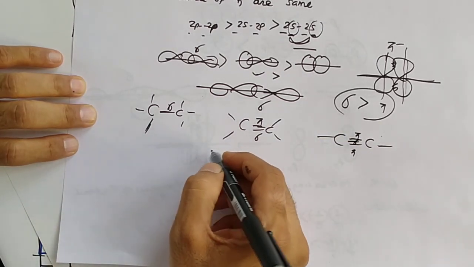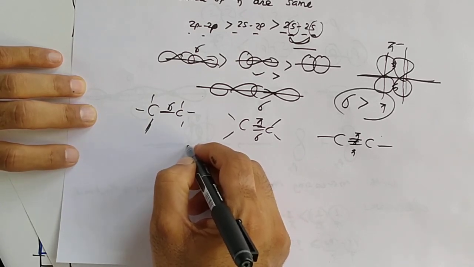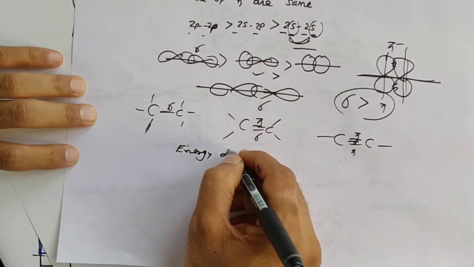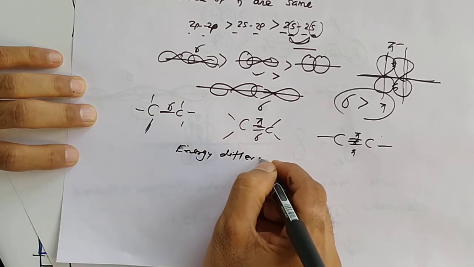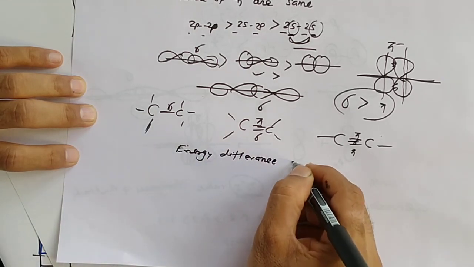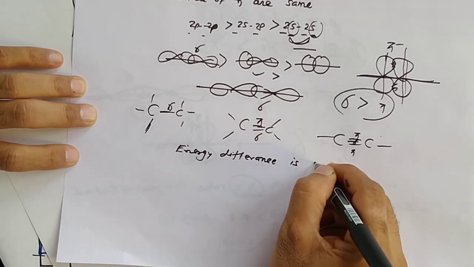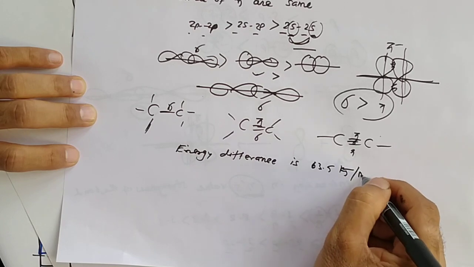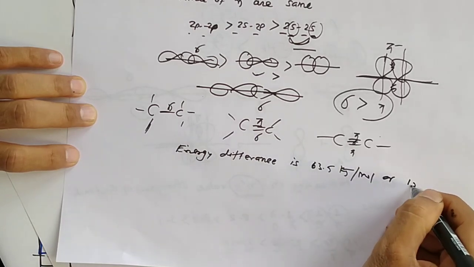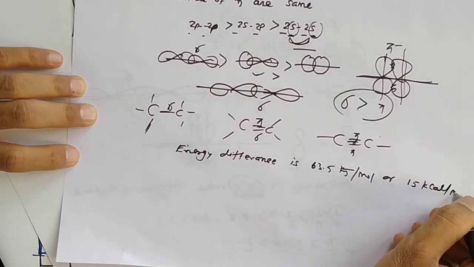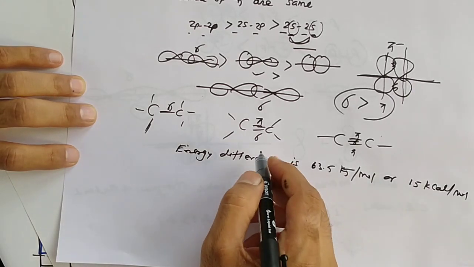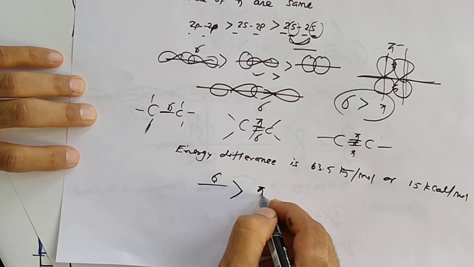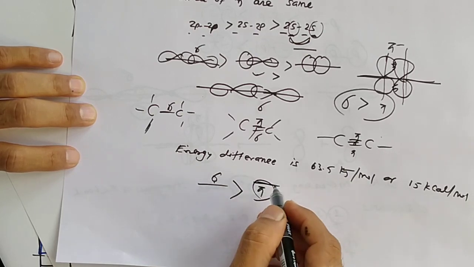So the energy difference is 63.5 kilojoule per mole or 15 kilocalorie per mole. For the breaking of 1 mole of sigma bond, the heat needed is more than for pi bond.